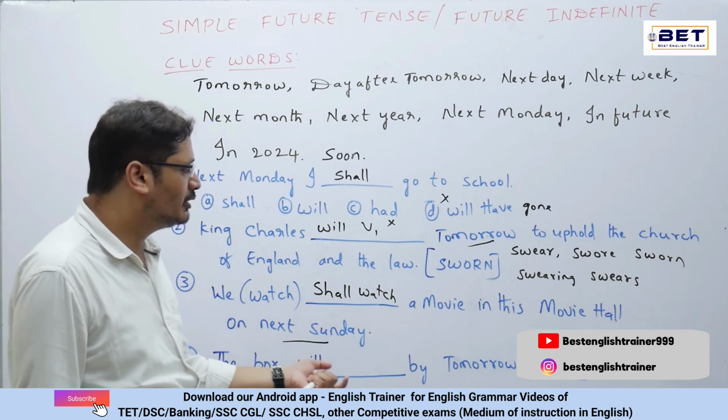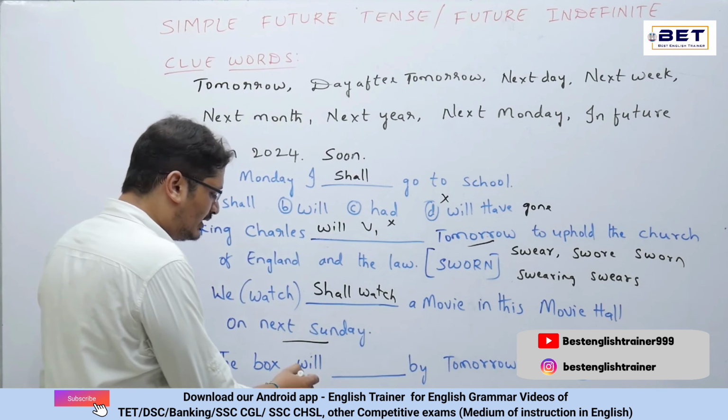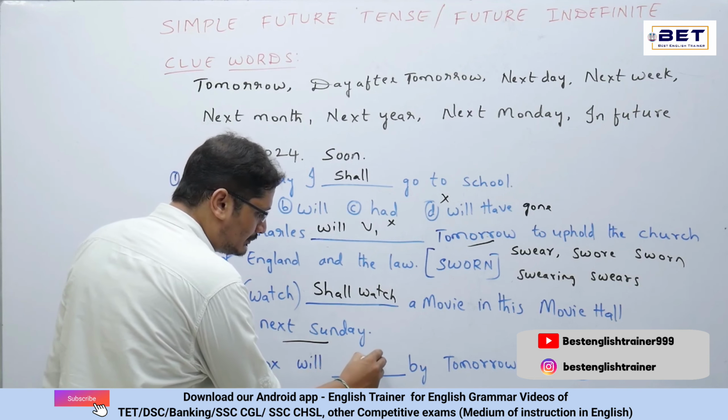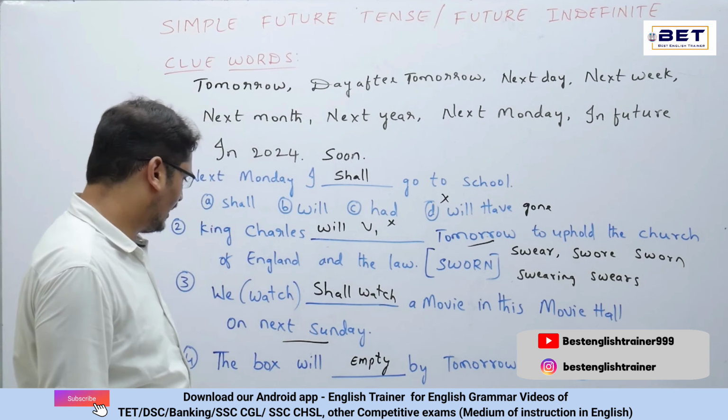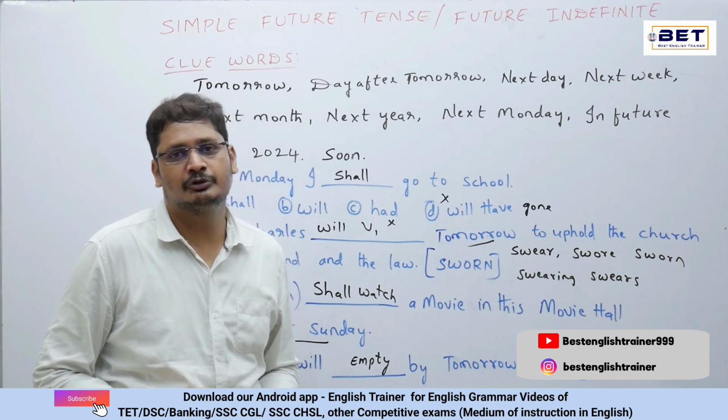Now see the fourth question. The box will dash by tomorrow. So we have empty over there. Now will is already given here. So after will what should come? V1 should come. So empty. So that is how the answer would be. So these are the questions pertaining to the simple future tense.